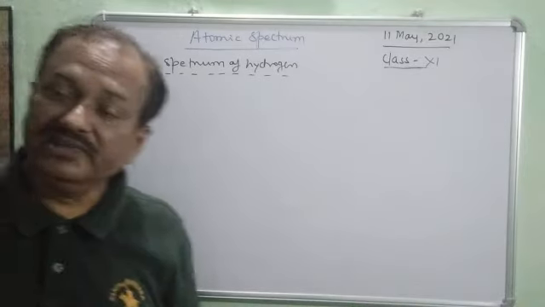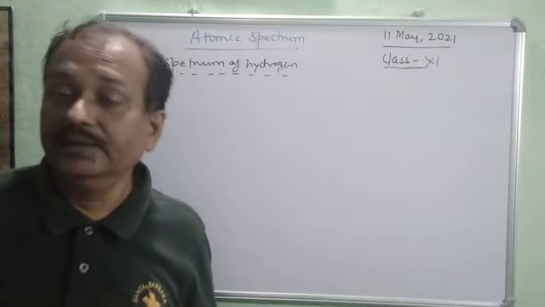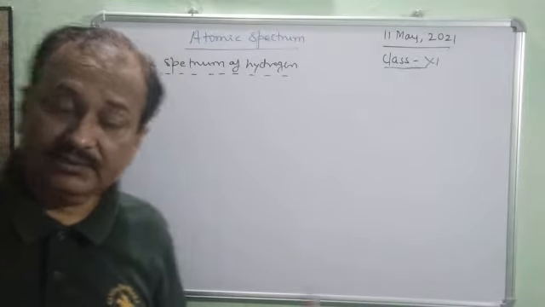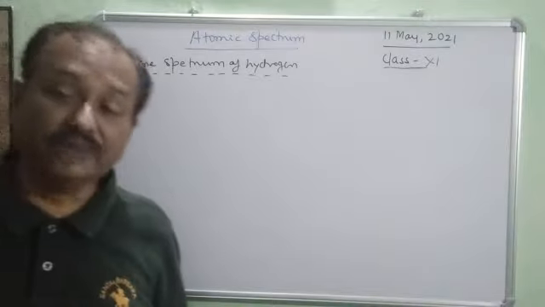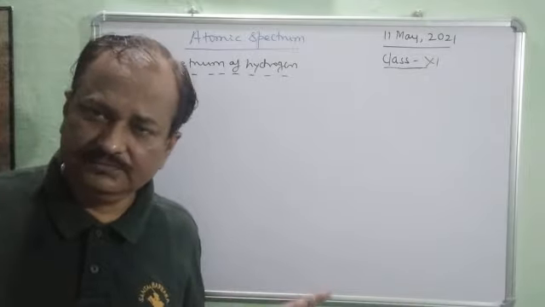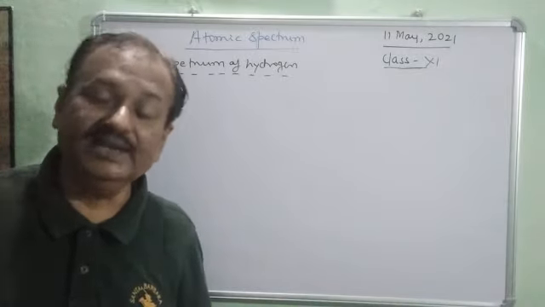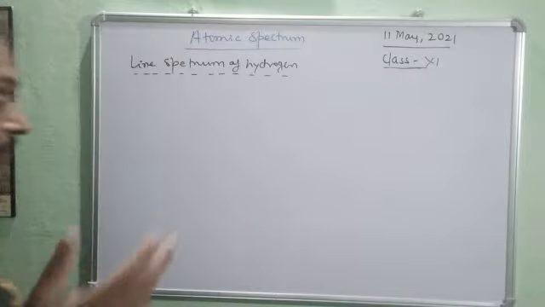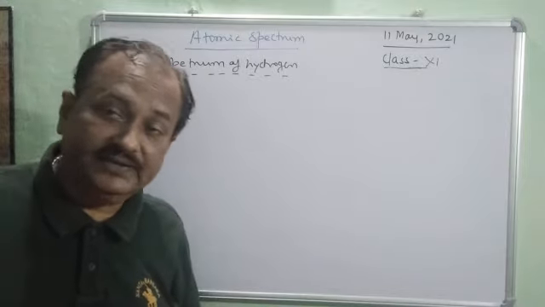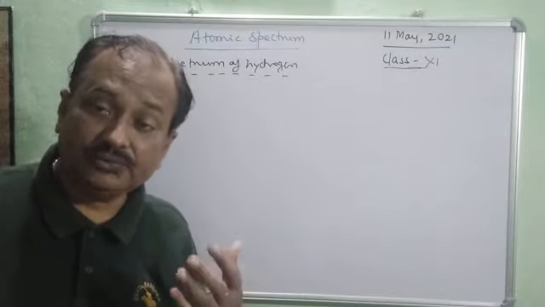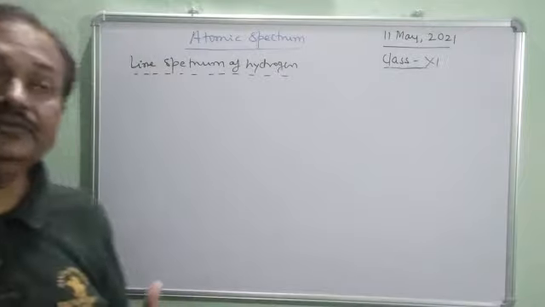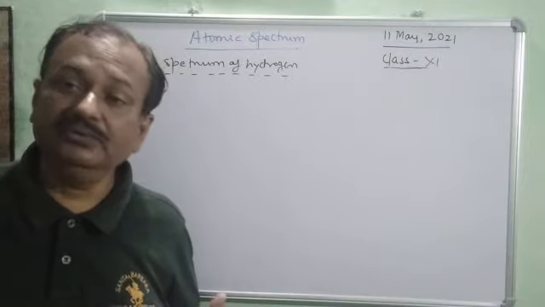Children, you have seen the emission spectrum, the absorption spectrum, the different conditions, a spectrometer, a spectrograph. Now, the next very small but important point is the line spectrum of hydrogen. And you know about line spectrum, there are different lines. The line spectrum of hydrogen is a spectrum obtained by the excitation of electrons present in the hydrogen atom, and for this hydrogen gas is taken into a discharge tube.